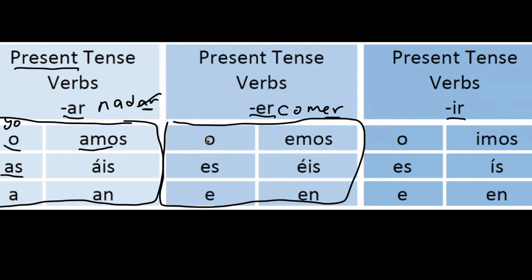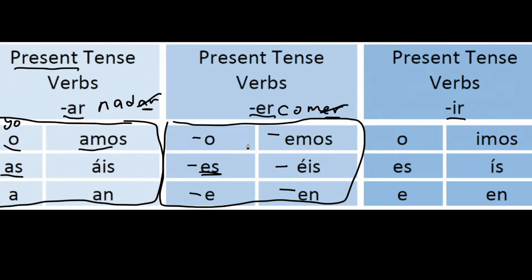So, O meaning yo, this ending. These are all endings. So, yo como, that'll mean I eat. For saying you eat, tú comes. We would just cross this out and replace it with one of these endings.